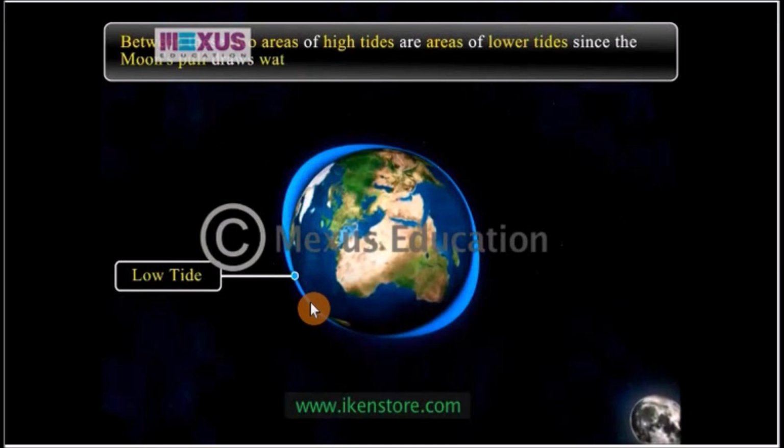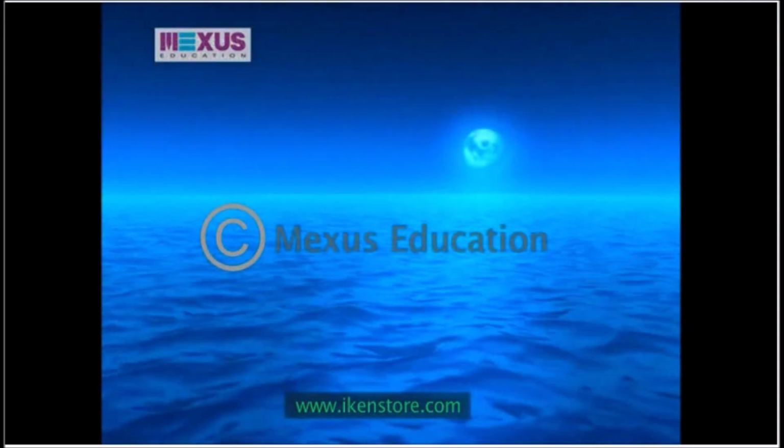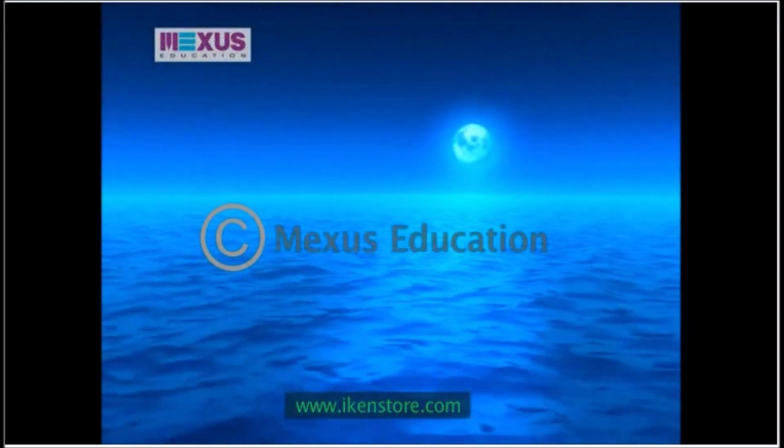Now, in another 6 hours time, Ghana will move to this part and Ghana is going to have a low tide. So within 24 hours in a day, there are 2 high tides and 2 low tides, and they happen every 6 hours.